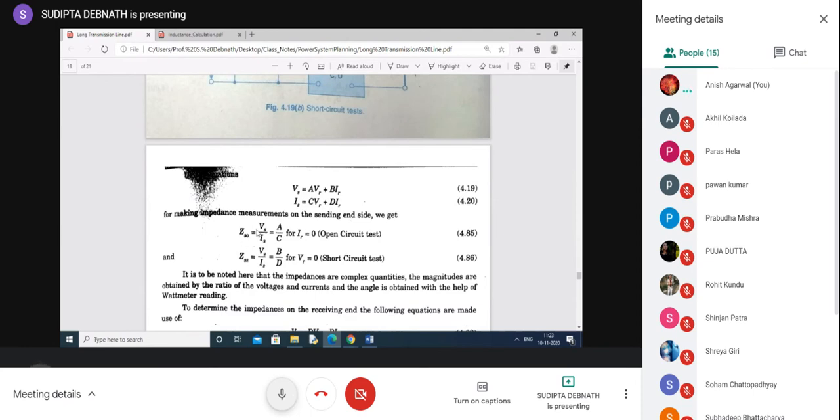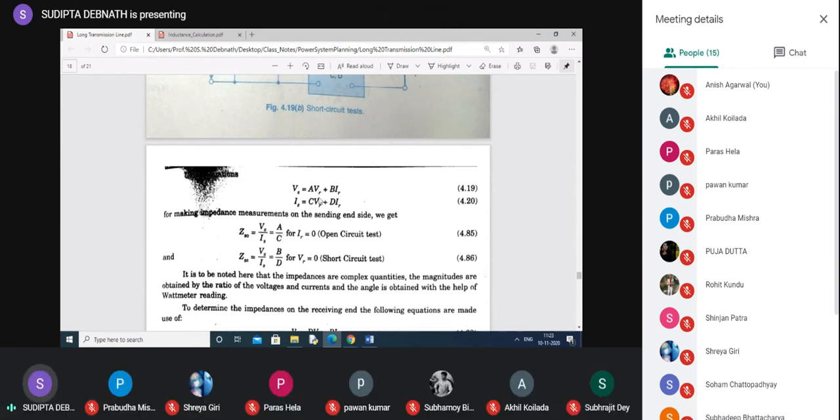So this is actually, and the angle you have to write with angle also. And what is ZS? ZS means VR becomes 0. So what is actually Vs by Is? These terms become 0. It becomes V by D. VR equal to 0. Okay. So these 2 equations you have got.